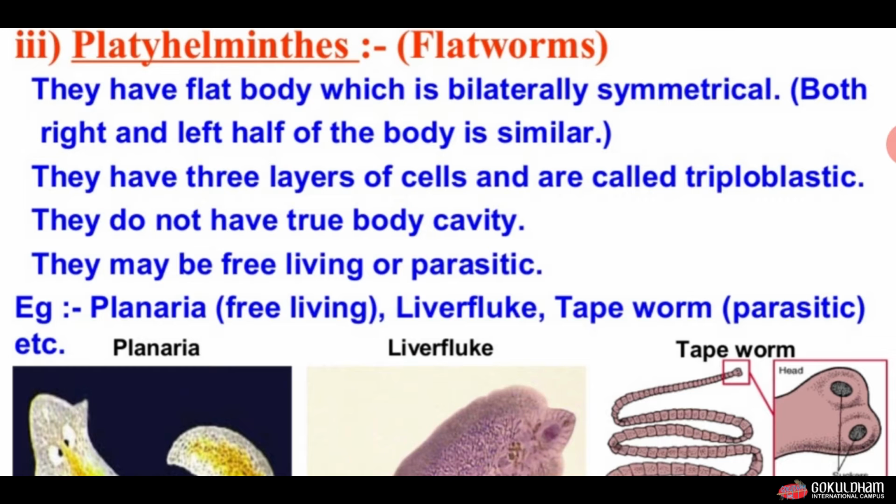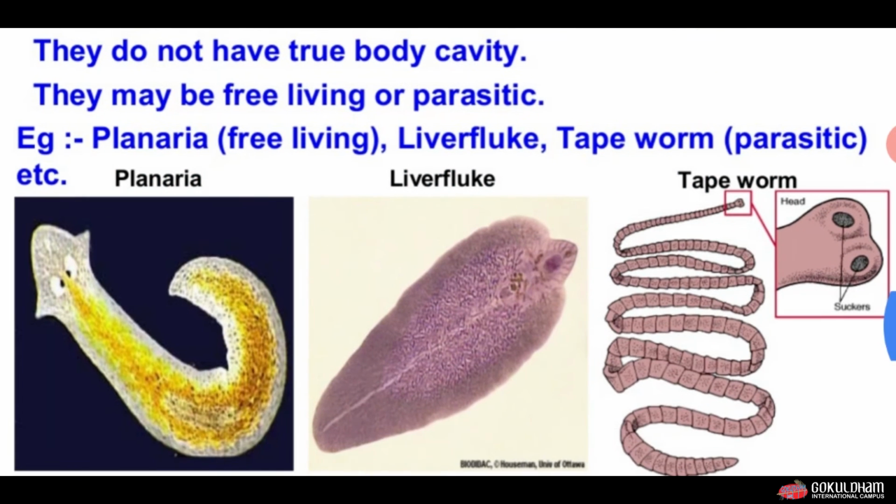Examples of Platyhelminthes are Planaria, liver fluke and tapeworm. Here tapeworm is a parasite and Planaria is a free living organism. You can see in this picture that the first one is Planaria, second one is liver fluke and third one is tapeworm.